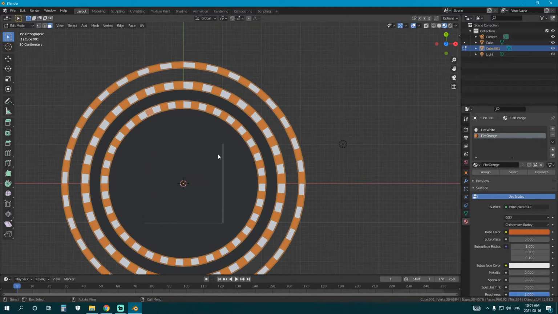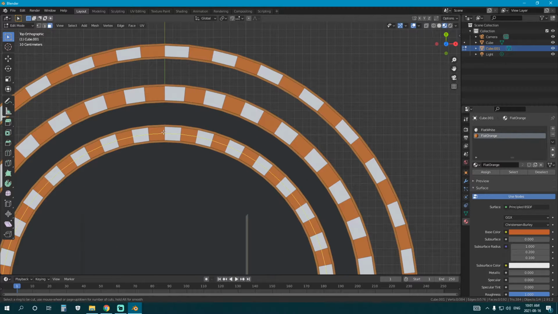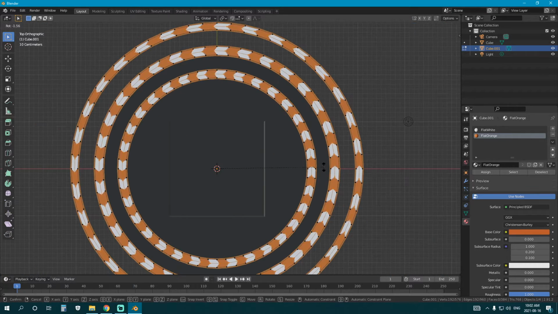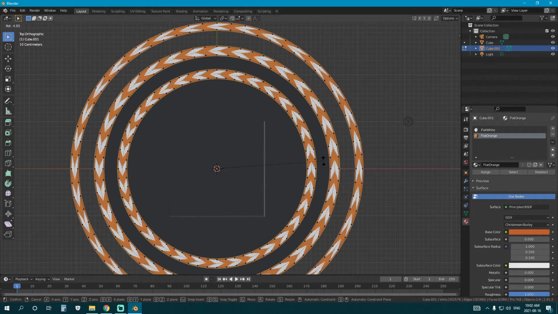Cool. And one final thing, I'm just gonna add an edge loop right in the middle of each ring. Select that edge loop. I probably want to make this a little bigger too. I'll pull that out a little more. Could actually work just like this. Yeah, so you can see how we can make some arrows.